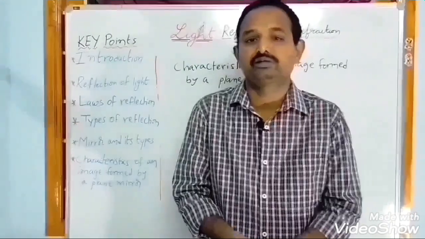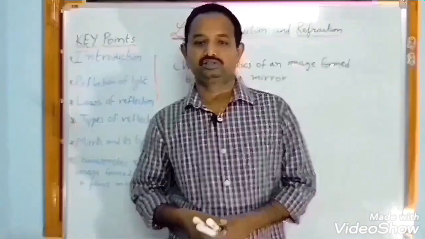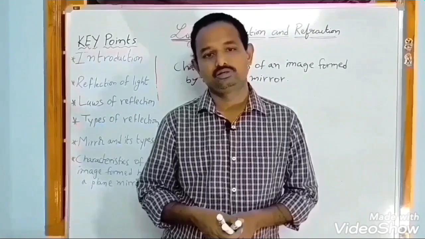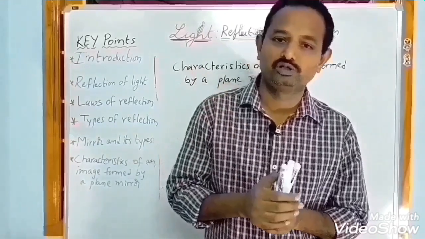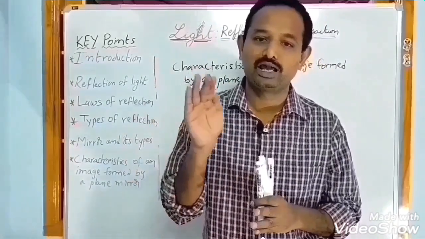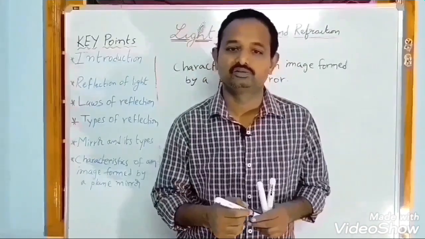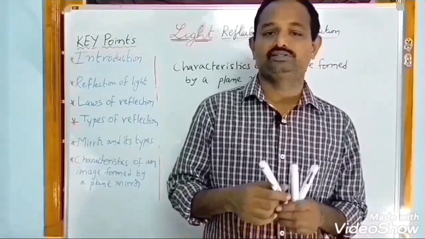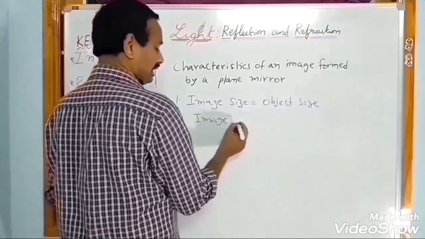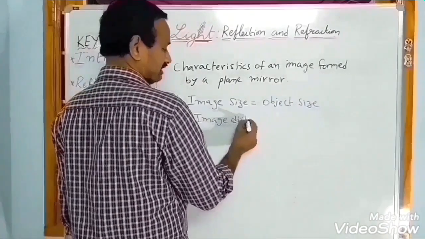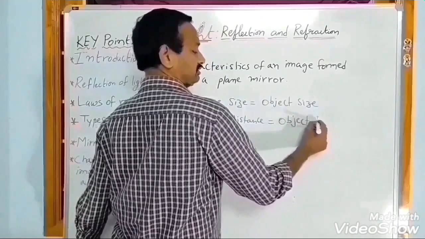Next, characteristics of an image formed by a plane mirror. If you observe your image in a plane mirror, suppose you are like Aamir Khan's height, will it show Hrithik Roshan's height? No, Aamir Khan's height only it will show. That means image size is equal to object size. First one, image size is equal to object size. Second one, image distance from the mirror is equal to object distance.